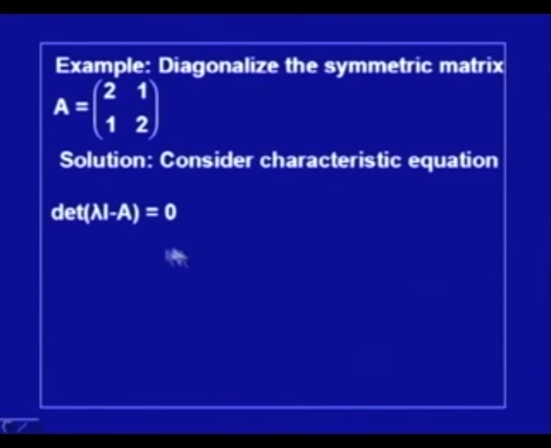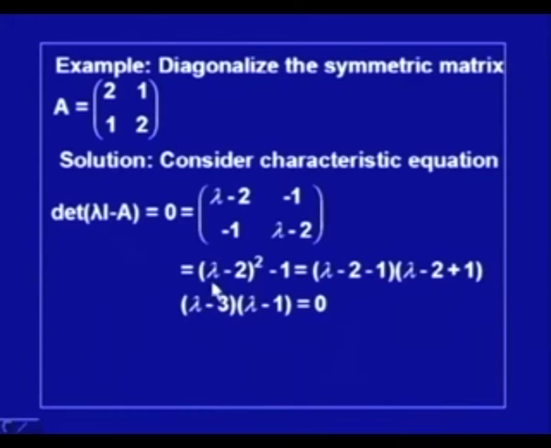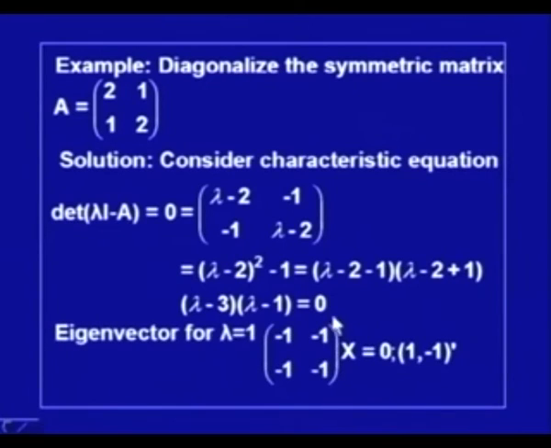We consider its characteristic equation, the determinant of lambda I minus A equal to 0, to be obtained. If you calculate this determinant, it comes out to be lambda minus 3 into lambda minus 1 equal to 0. That means lambda is equal to 1 and lambda is equal to 3 are two distinct eigenvalues of this matrix A. So, they are distinct eigenvalues, and the vectors will be orthogonal.